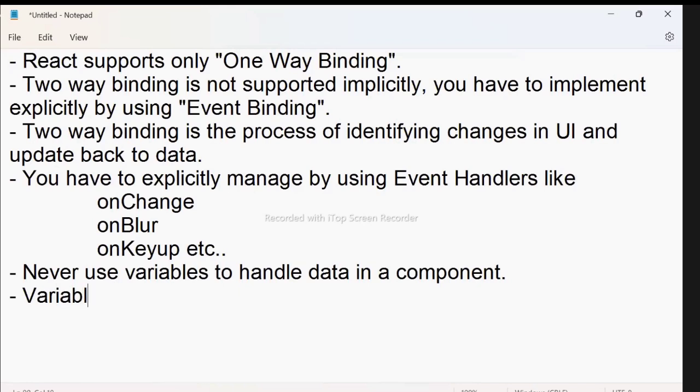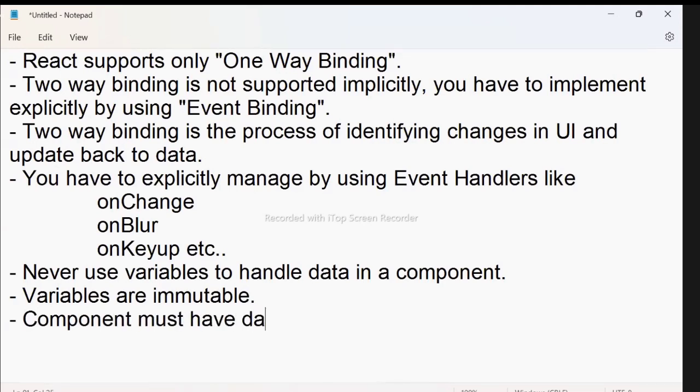Already you know variables are immutable. That means they can contain data and structure, but it cannot change. And a component must have data in only mutable properties.